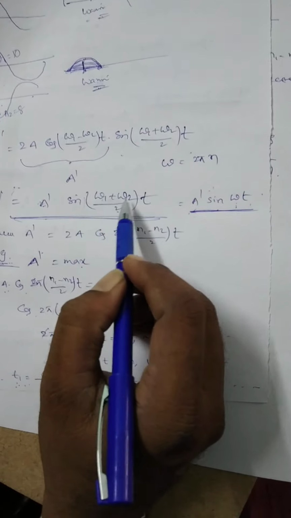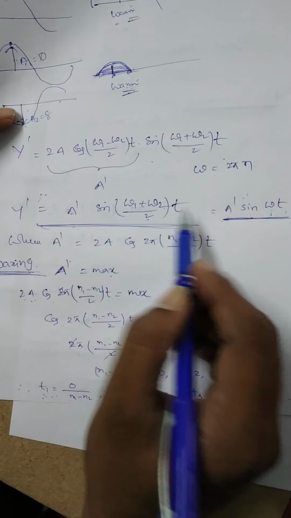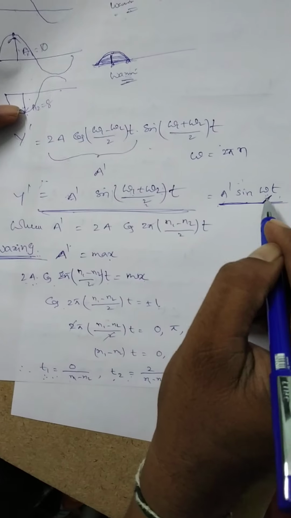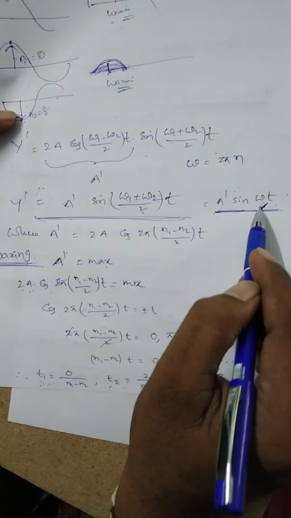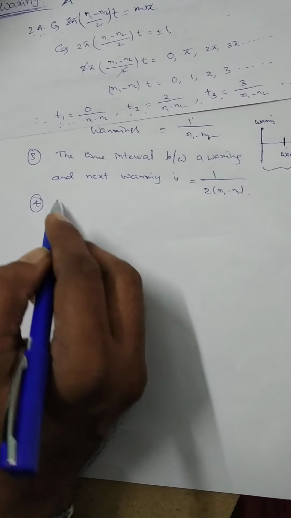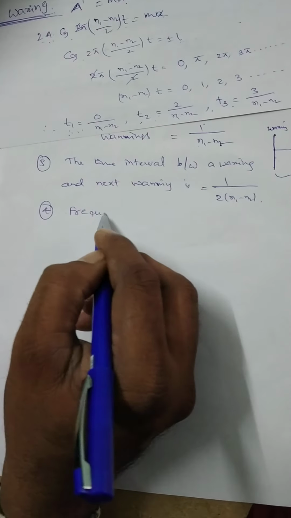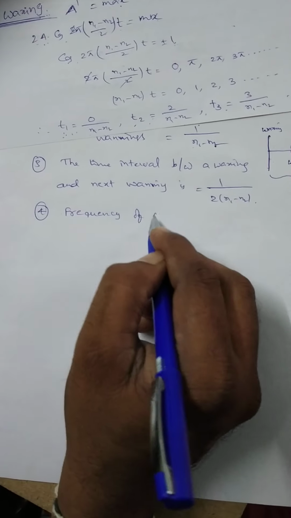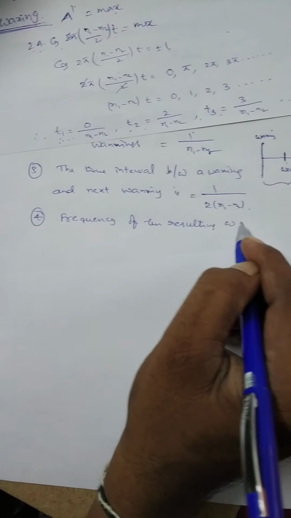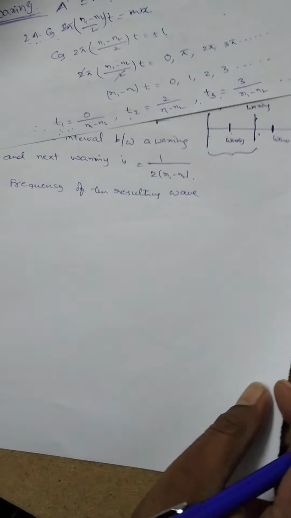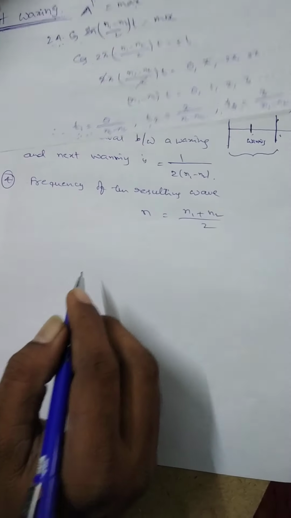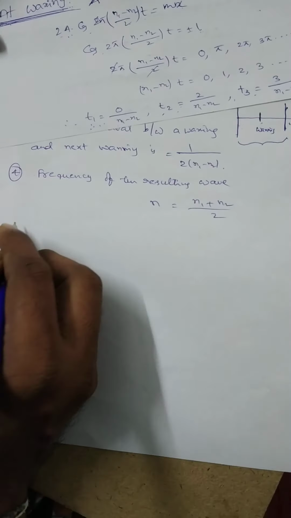Since omega is directly proportional to n, n is equal to (n1 plus n2) by 2. What is n here? n is the frequency of the resulting wave. So the frequency of the resulting wave is equal to (n1 plus n2) by 2. So this is the fourth point.